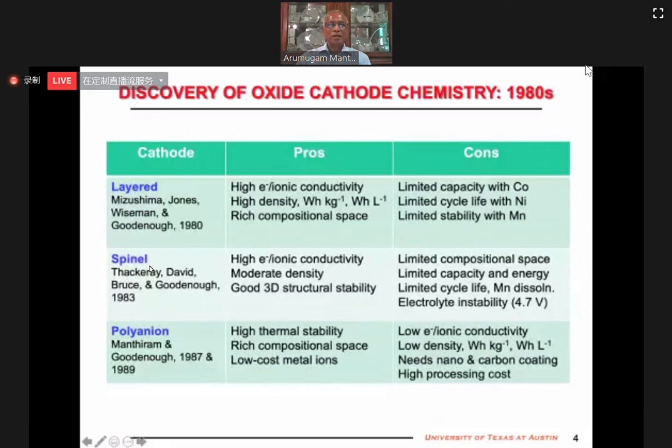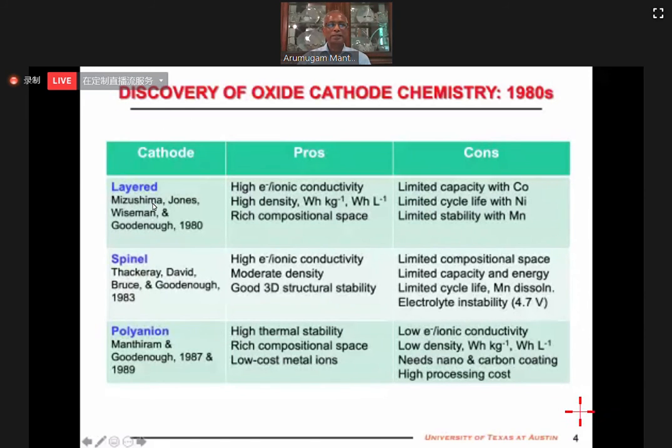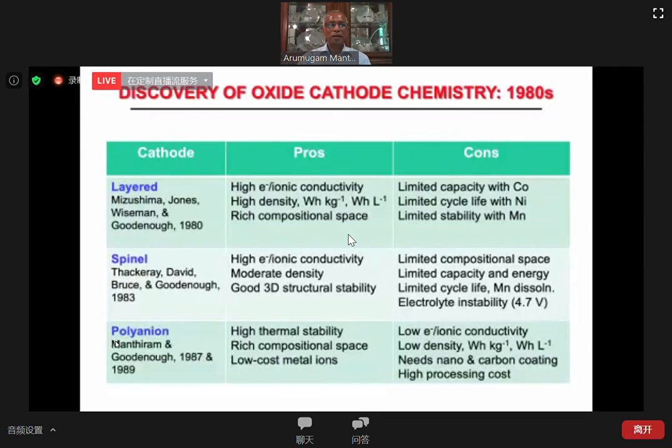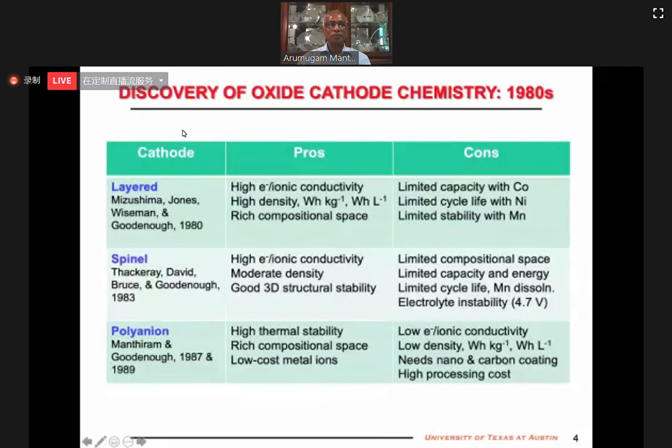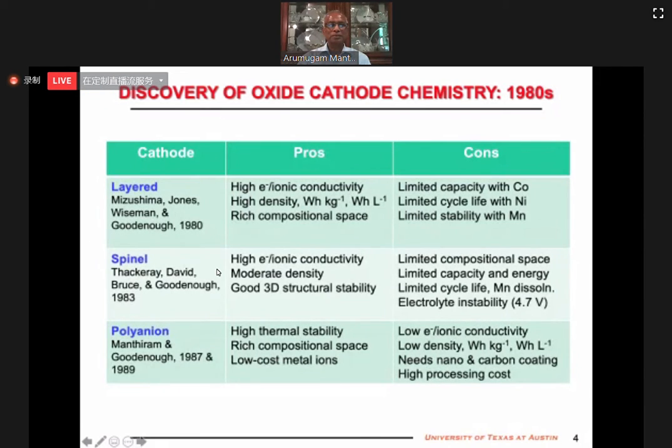So there are now 3 major classes of oxide cathodes: layered, spinel, and polyanion family of oxides. And all 3 of them were developed by Professor Goodenough's group, started at Oxford, and then the 3rd one also carried out at the University of Texas at Austin. Each one of them has its advantages and disadvantages. I have listed some of them here, but I will point out the major advantages.